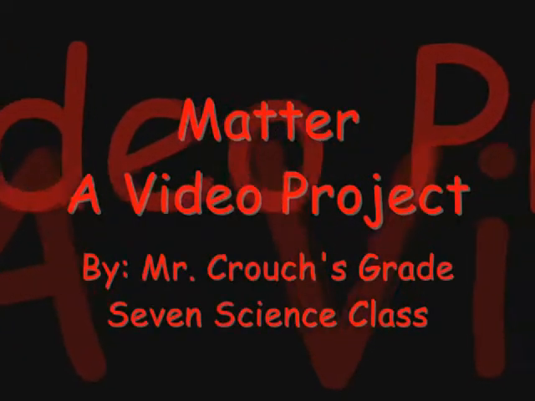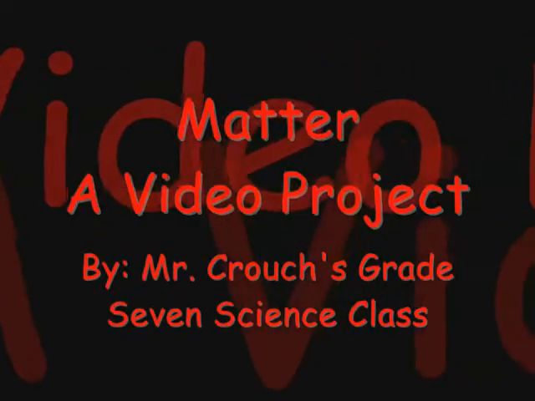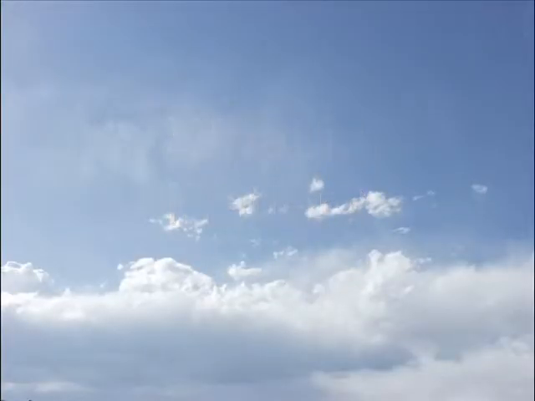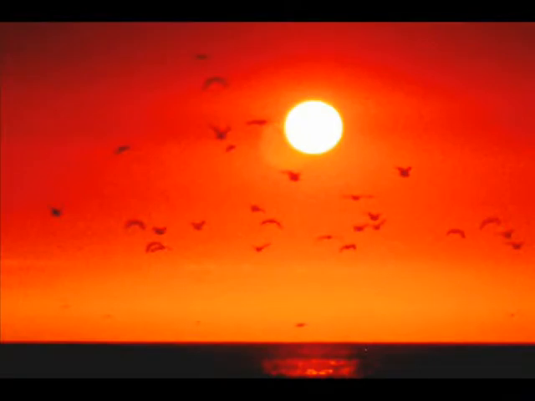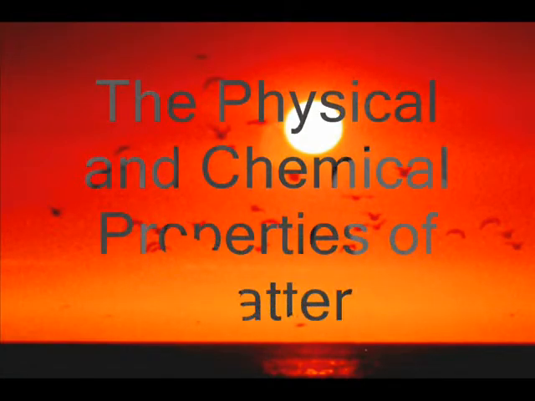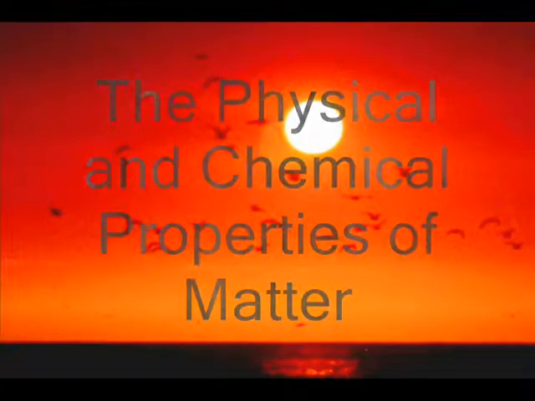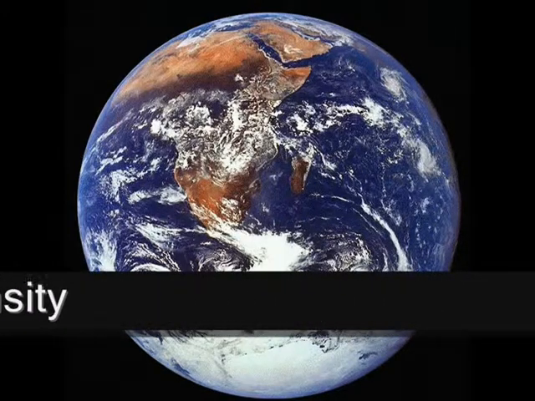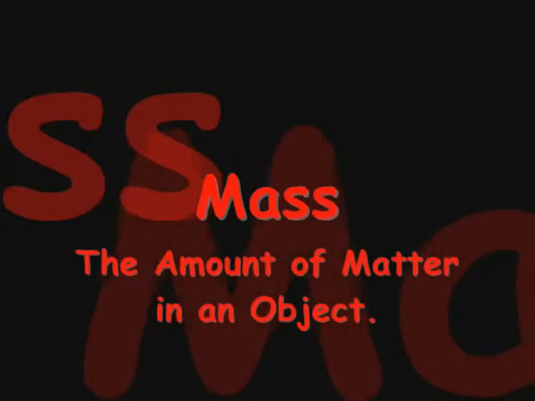Hello, this is Mr. Crouch's 7th grade science class video project. What is matter? That's a difficult question to answer, but we can describe matter by its physical and chemical properties. All matter has the physical properties of mass, weight, volume, and density, the 3 general properties of matter. Mass: the amount of matter in an object.